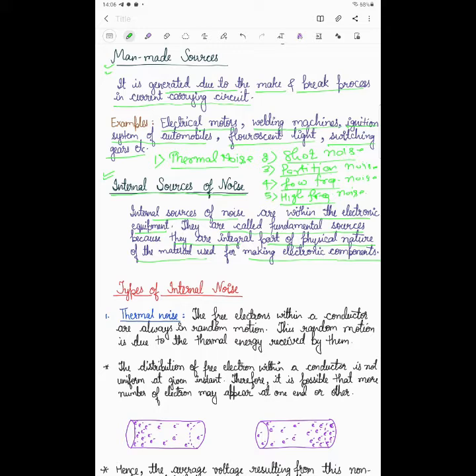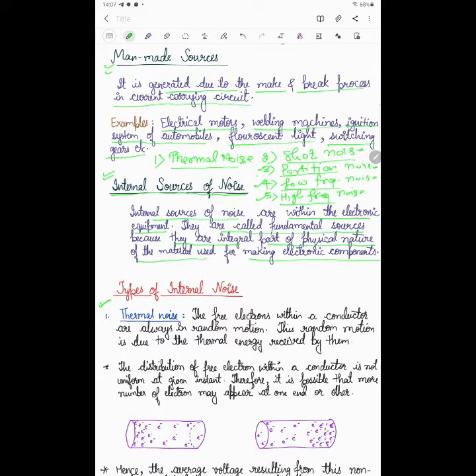Right? So it is divided into five parts: thermal noise, shot noise, partition noise, low frequency noise and high frequency noise. Low frequency noise is further called flicker noise, or 1/f noise, and high frequency noise is called transit time noise. What is each different internal source of noise? I will explain them one by one. So first is the thermal source of noise.